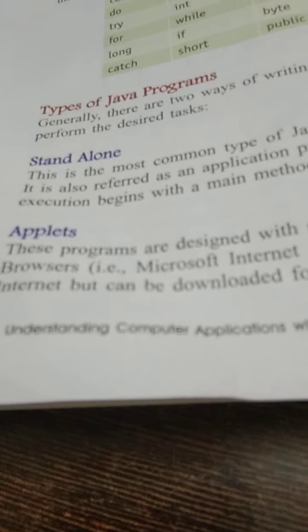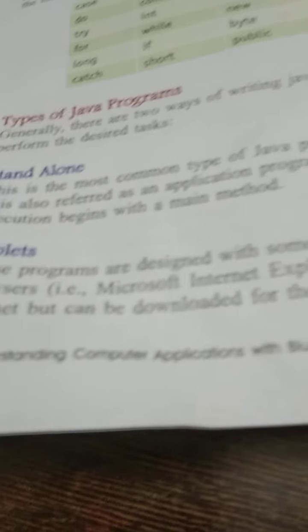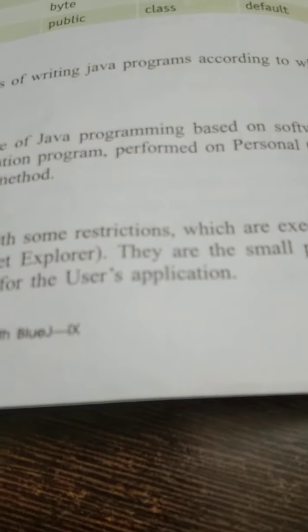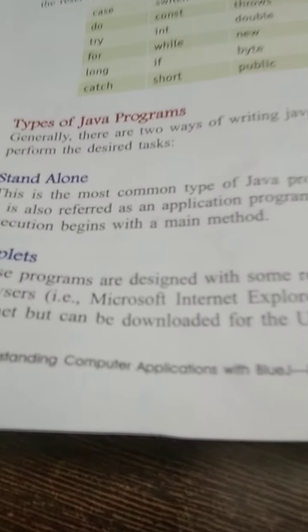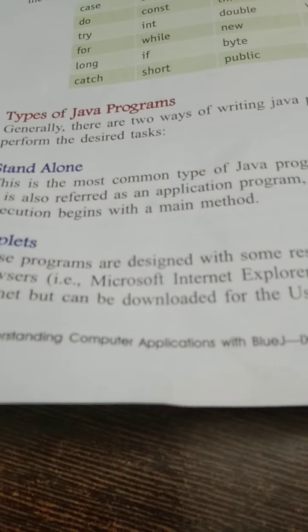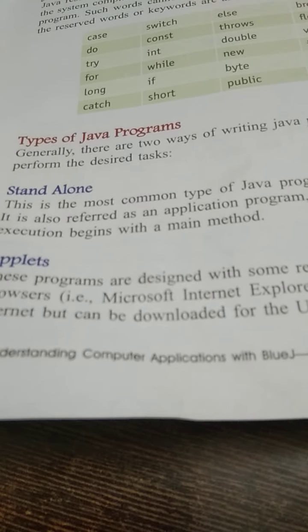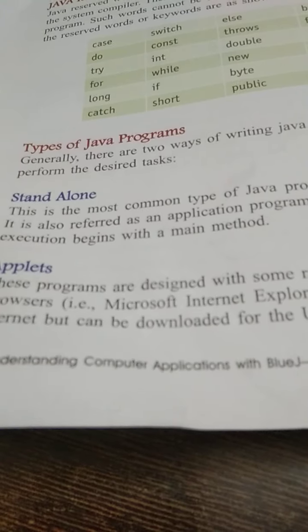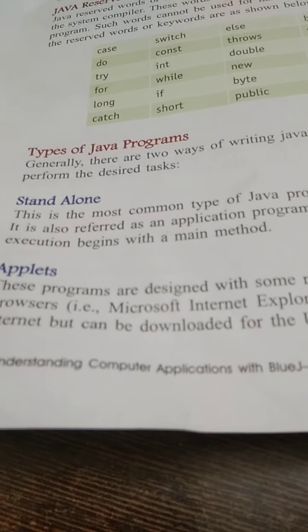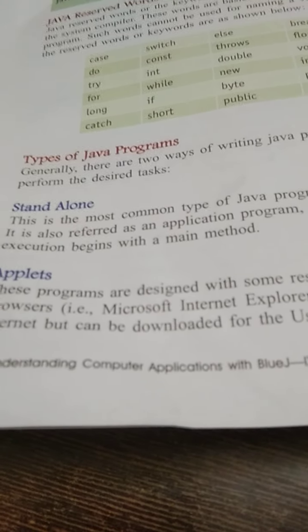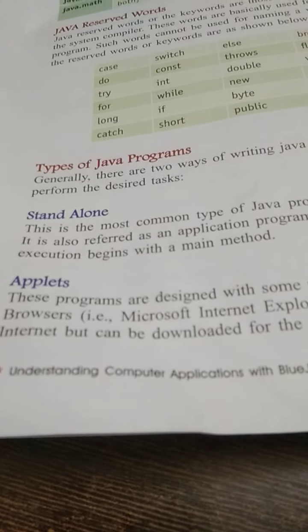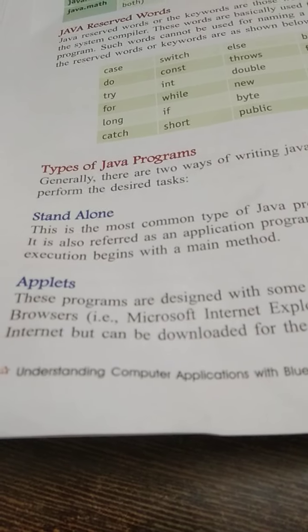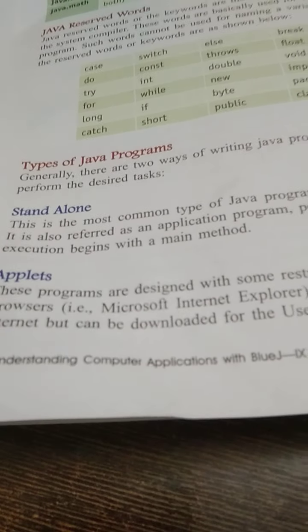Whereas applets programs are designed with some restrictions. They are used on the web browsers. They are used with the websites to make them dynamic. You must have heard about static websites and dynamic websites. So to make the website dynamic, we use Java applets.